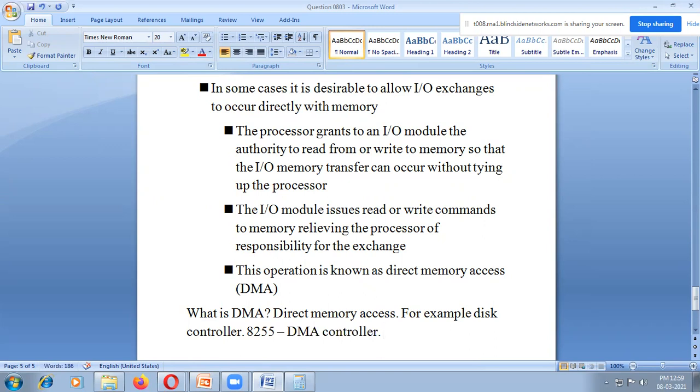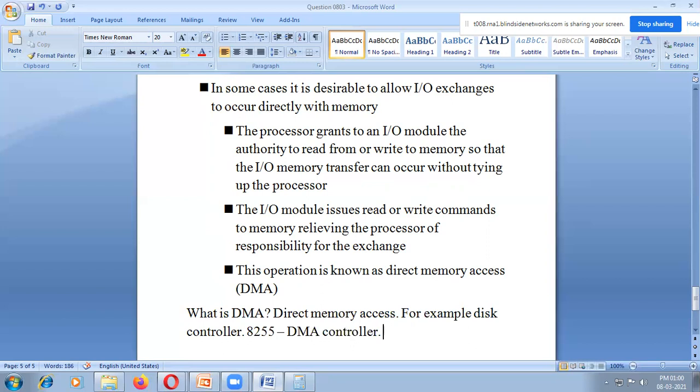For example, in a bank, manager is the microprocessor, and DMA is like the cashier, maybe the customer relationship officer.